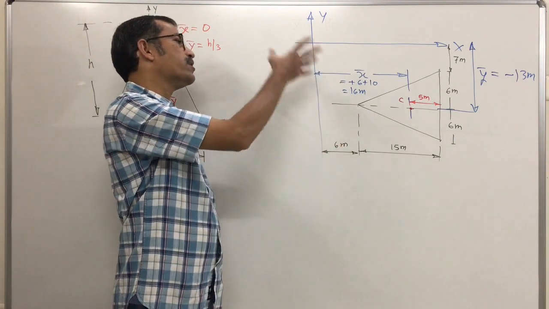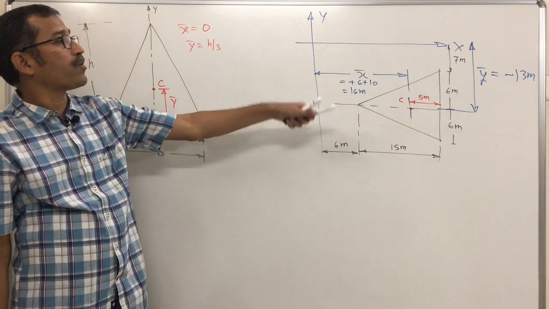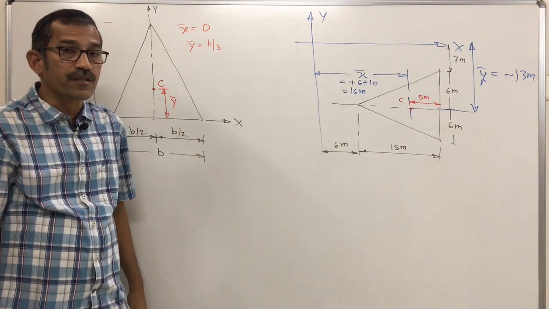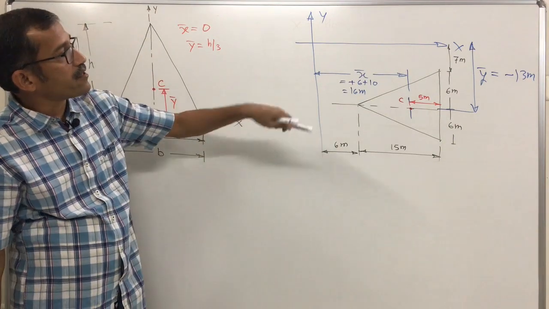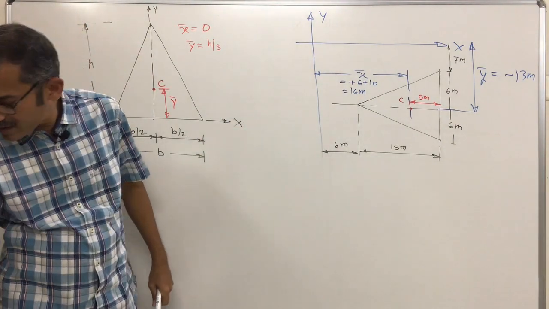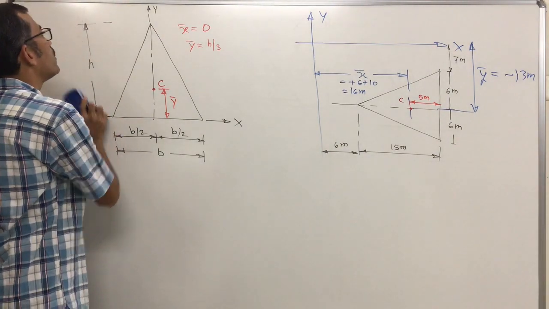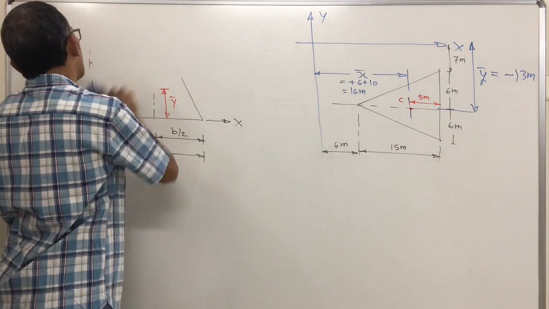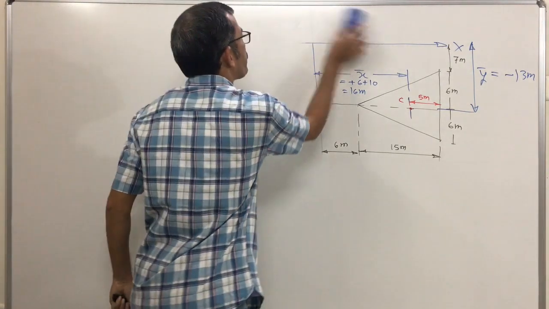What is important is where the centroid is positioned: on its axis of symmetry, and from the base at a distance of 1/3 of the height. Locate that point, then find the distances from the x axis and y axis. So this is your isosceles triangular lamina.